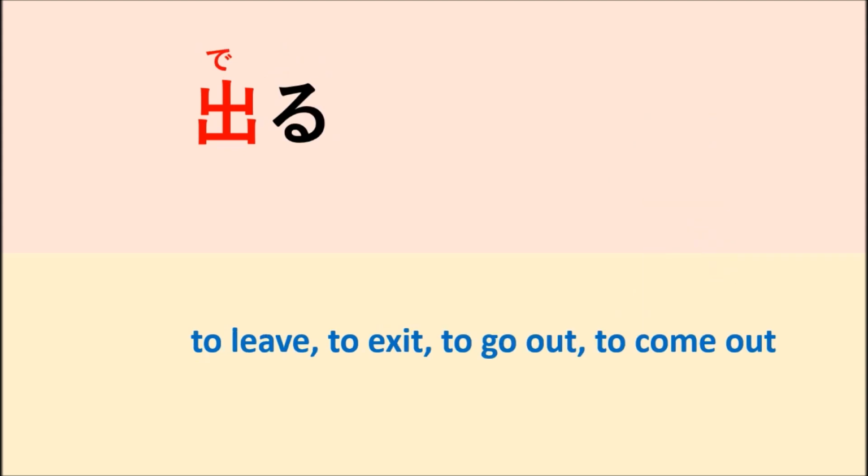出る means leave, or go out, or come out. 何時に出ますか？ Which means what time will we leave?